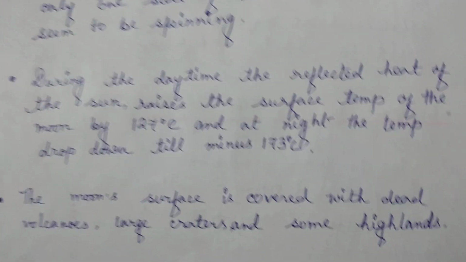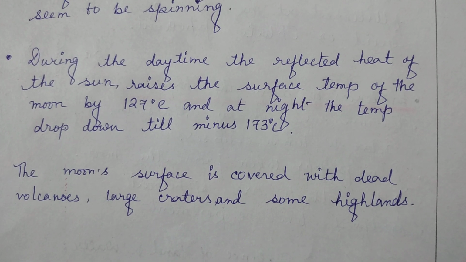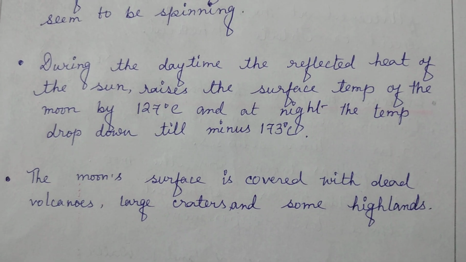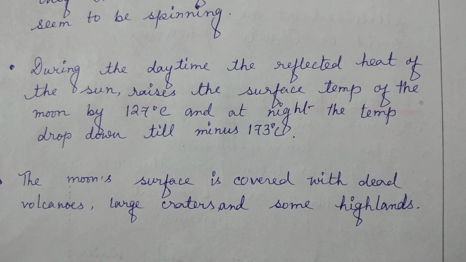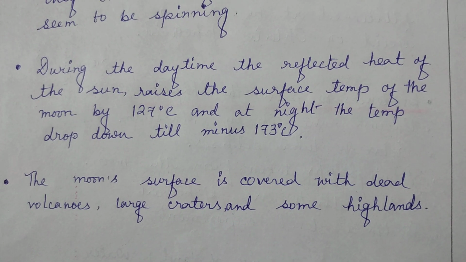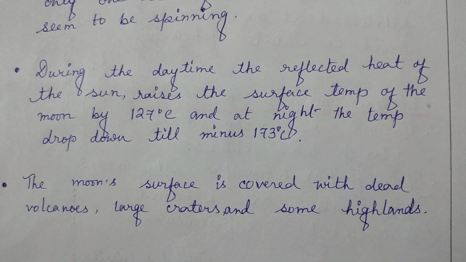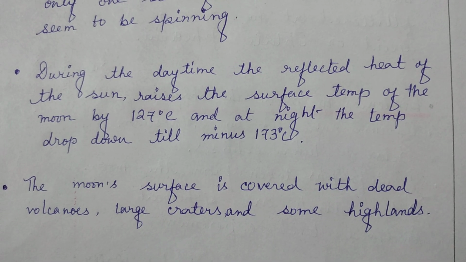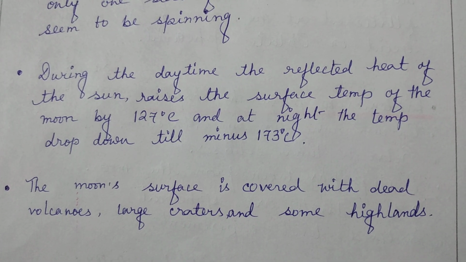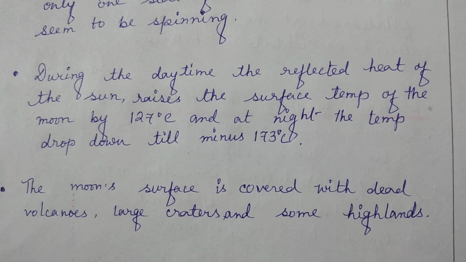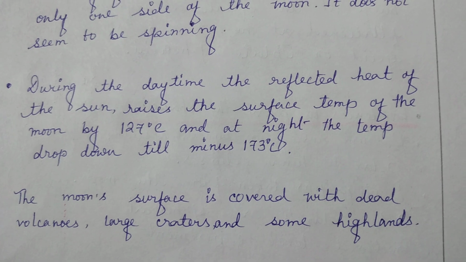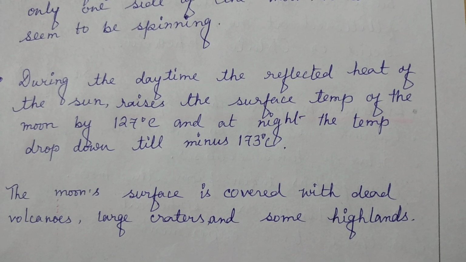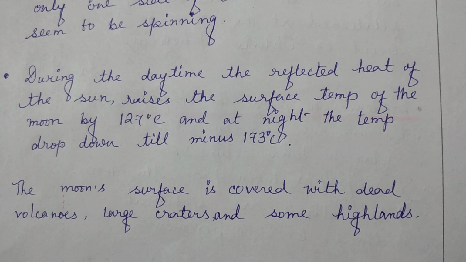Another important feature about the moon is that during the daytime, when the moon is getting the reflected light and heat of the sun, the temperature of the surface of the moon is 127 degrees Celsius. It is too high. And at night, the temperature goes down to minus 173 degrees Celsius.